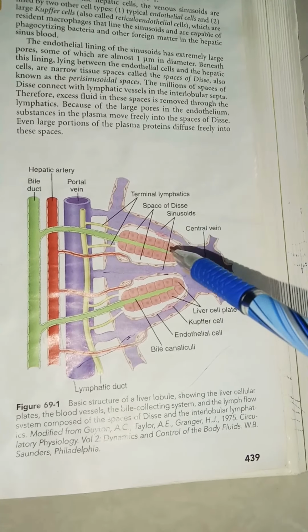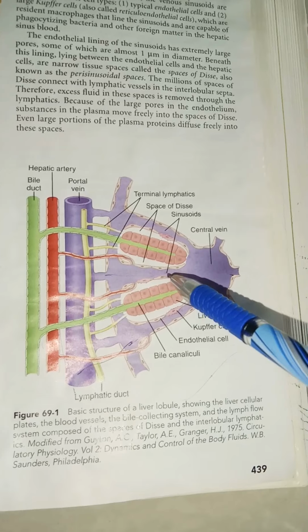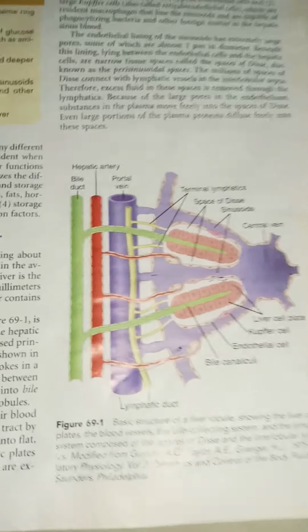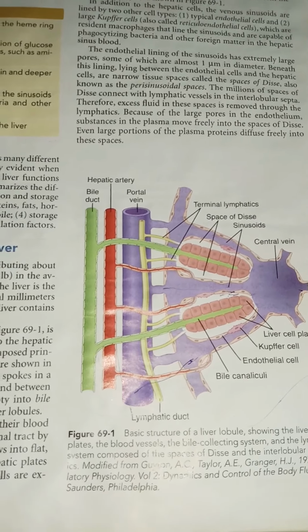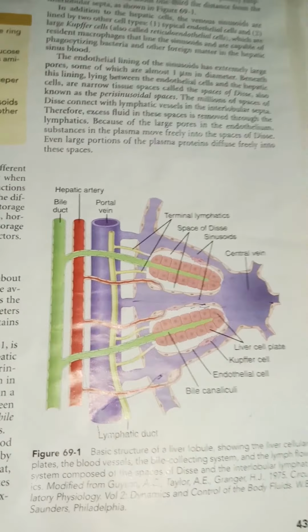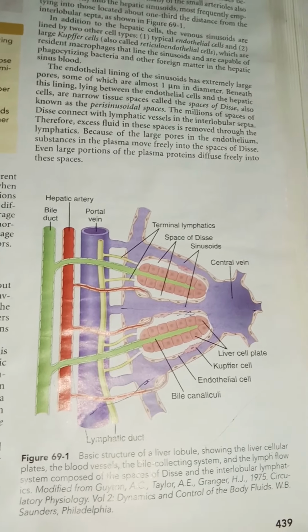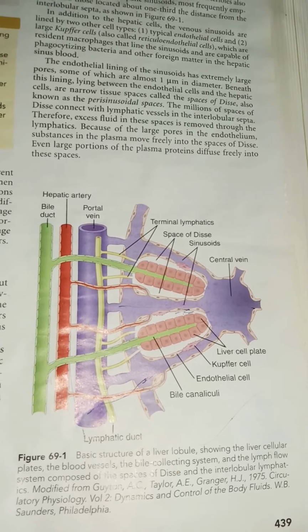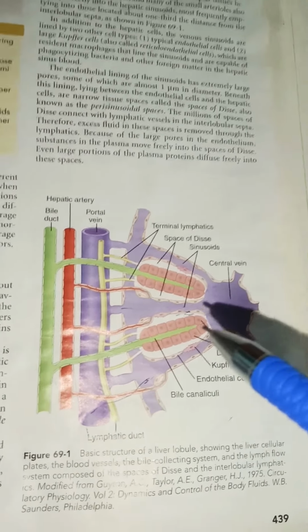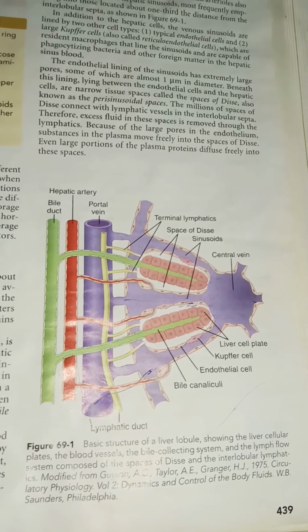You can see these are the sinusoids, which have endothelial linings, and here is the hepatic vein. In between them are the sinusoids, and after that we have the central vein. So this is the flow from portal venules to the portal vein to the hepatic sinusoids and to the central vein. Hepatic cells are always exposed to the portal blood. As hepatic cells are always with this portal circulation, almost every cell of the liver is always in contact with the portal blood.